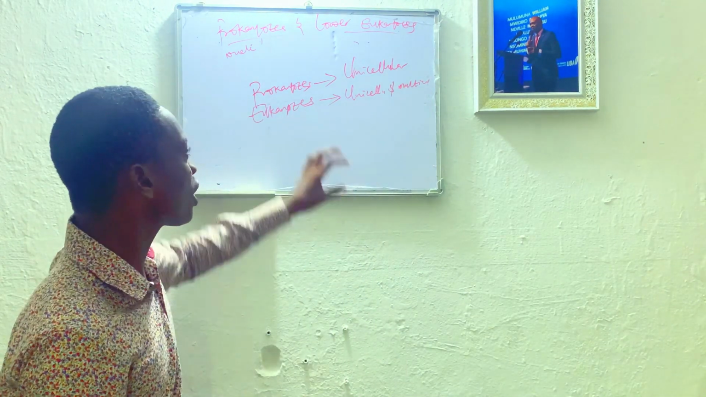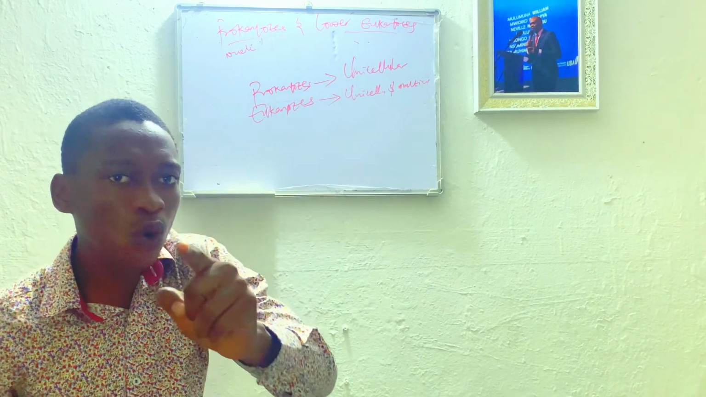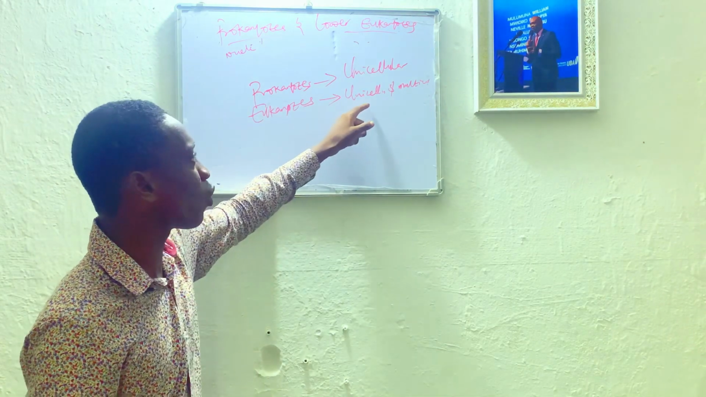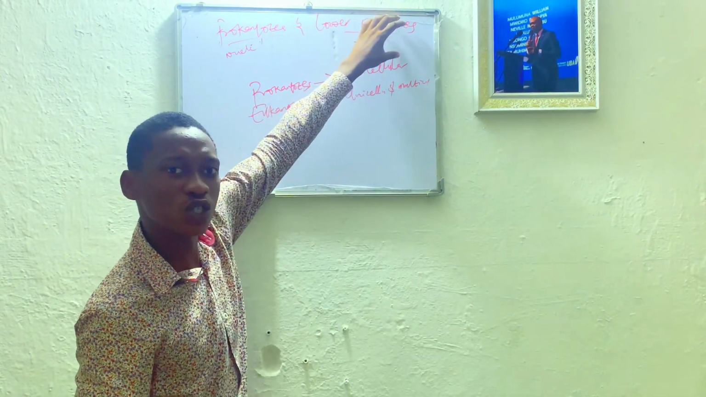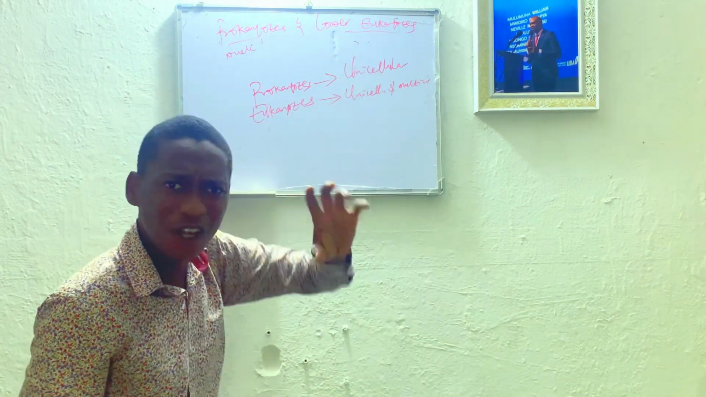Multicellular. So in eukaryotes, we have higher eukaryotes and lower eukaryotes. When we hear about lower eukaryotes, these are eukaryotes that are what? Unicellular. And that is what we want to discuss today: lower eukaryotes and prokaryotes. I don't know if you get what I'm saying.